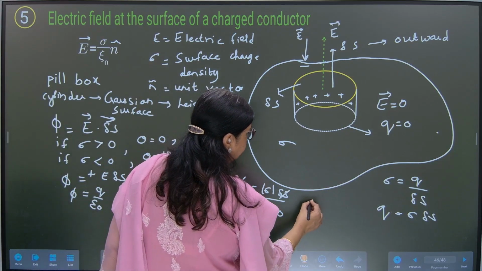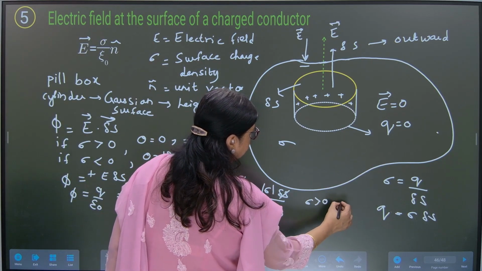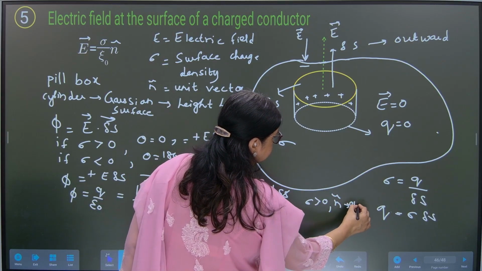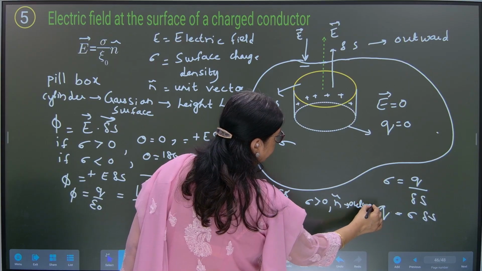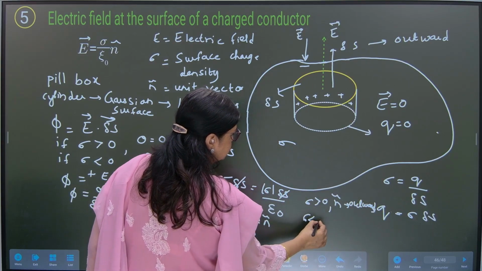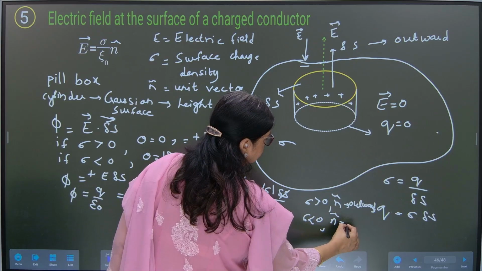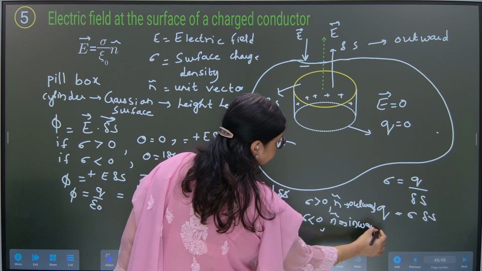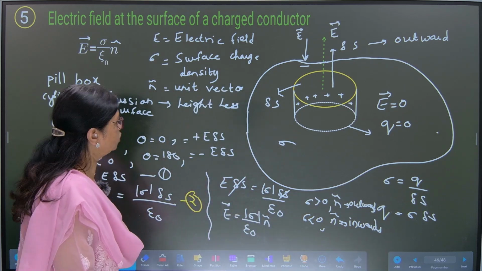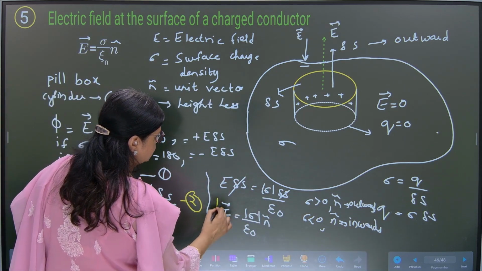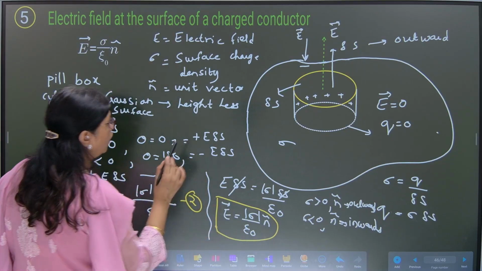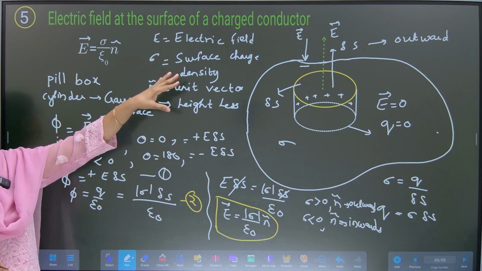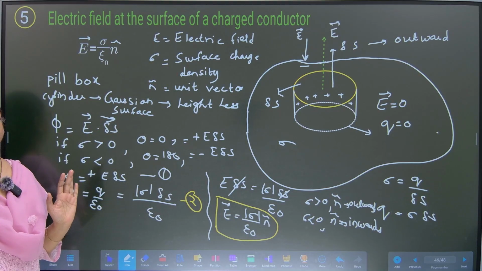If sigma is greater than 0, then the direction of the unit vector is radially outwards. If sigma is less than 0, then the direction of the unit vector will be radially inwards. Fine. So this is the formula which we get for the electric field at the surface of a charged conductor, which we have derived just now.